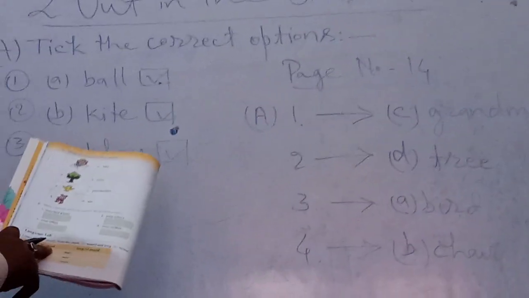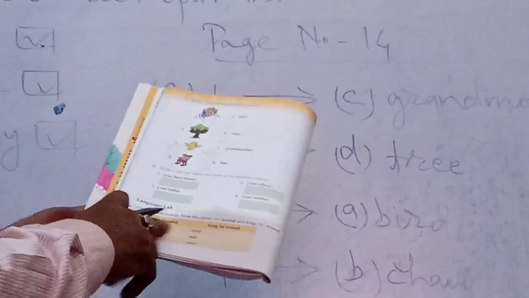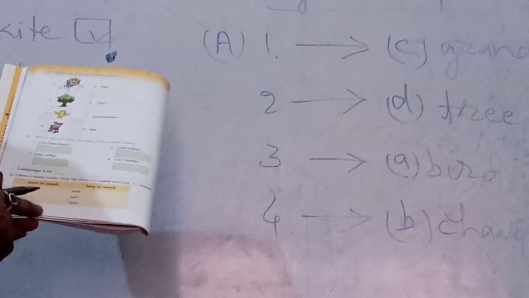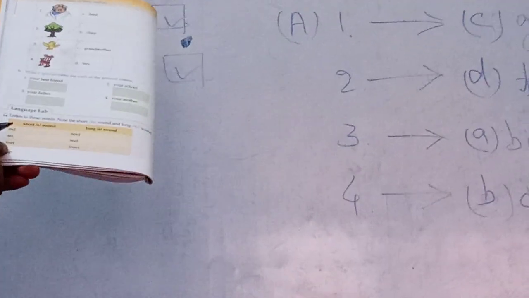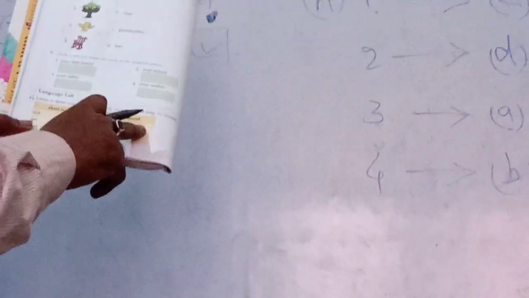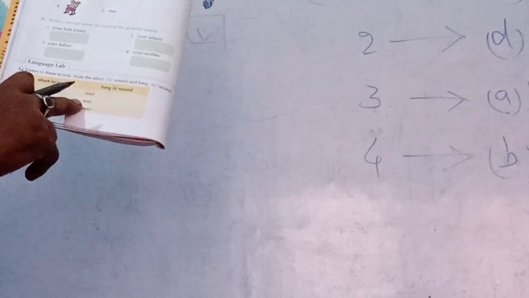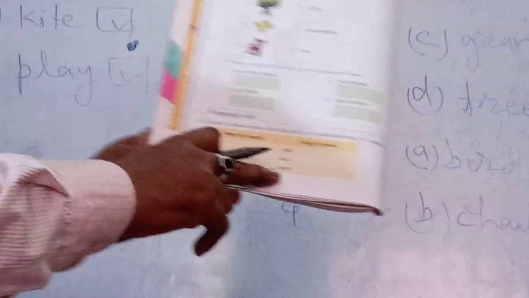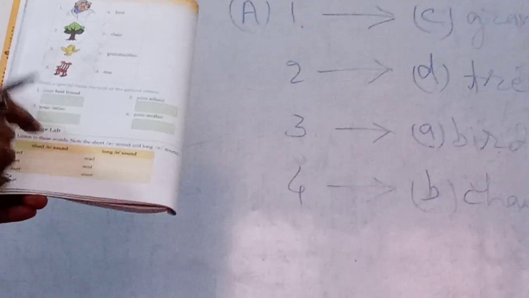As well as there are some short E sound words and next column long E sound words. Short E sound words means it takes less time to pronounce it, like red, R-E-D, red, S-E-T, set, M-E-T, met. And long E sound words, R-E-A-D, read, S-E-A-T, seed, M-E-E-T, meet.